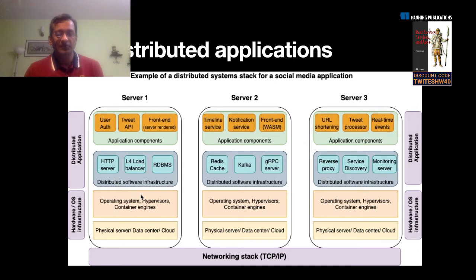And on top of that, you have application components. The application components per se can be as simple as a single binary running on a server, on let's say a Linux server or a Windows server, or they can be microservices which are deployed in a containerized form. Doesn't matter. The point is they're all fine-grained pieces that are either statically linked together in a binary, or they are dynamically distributed. So that's the application layer.